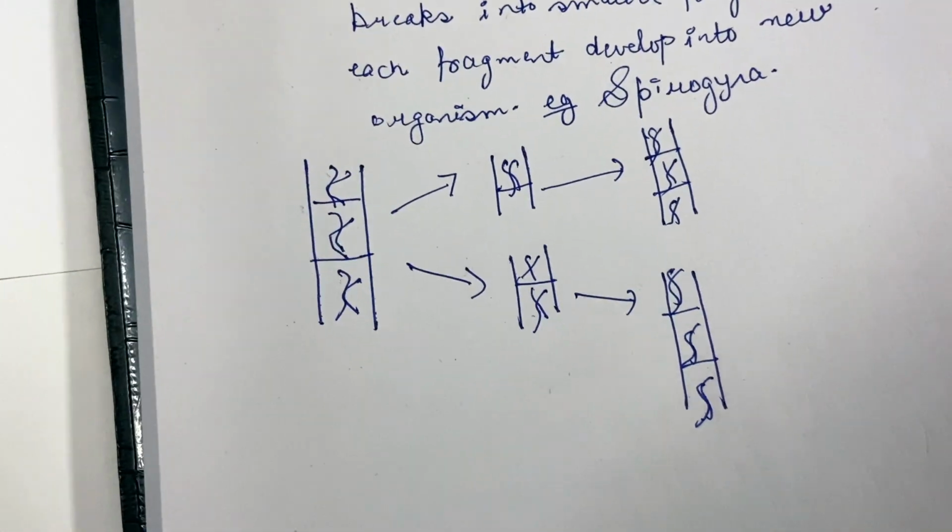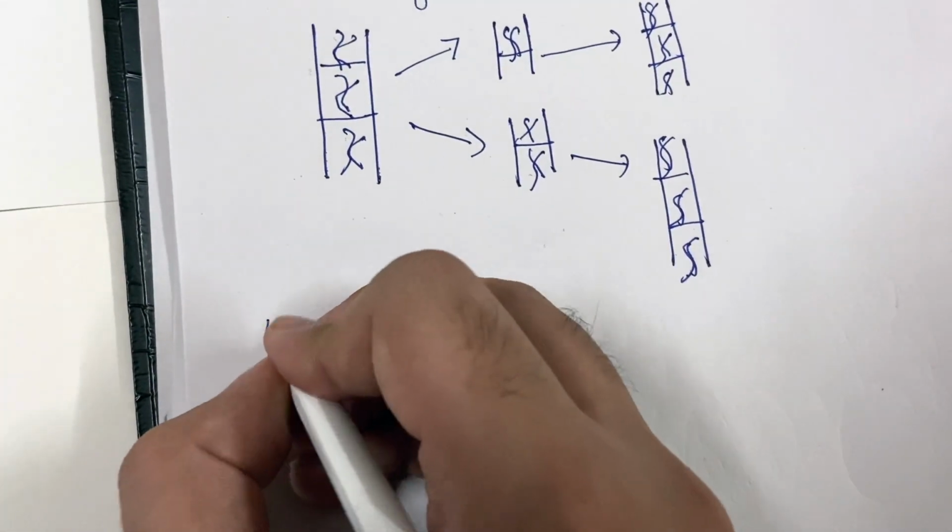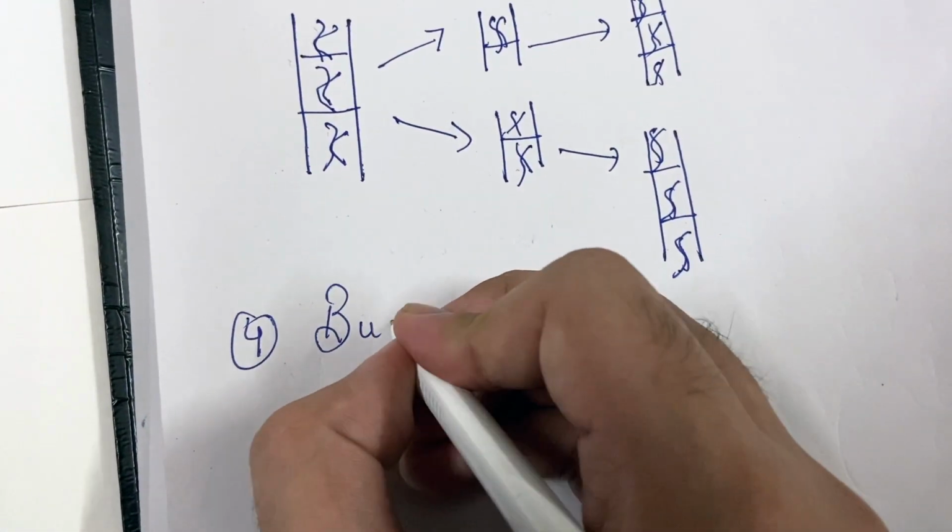Now let us look at the fourth type of asexual reproduction, that is budding.